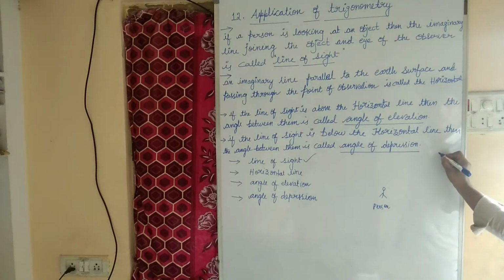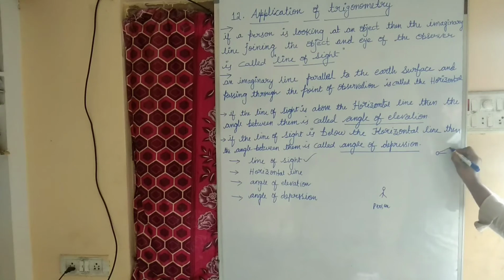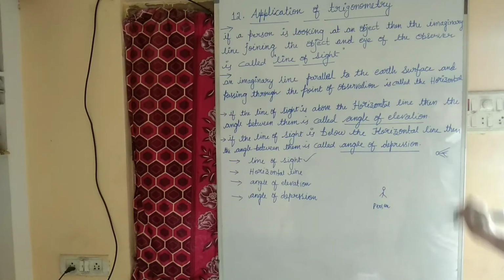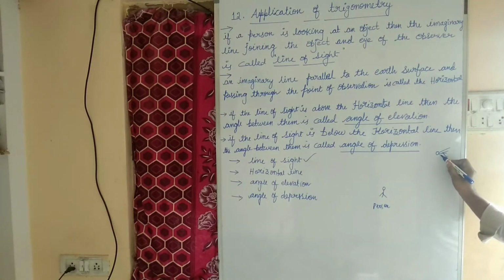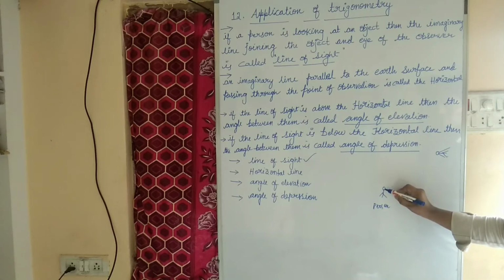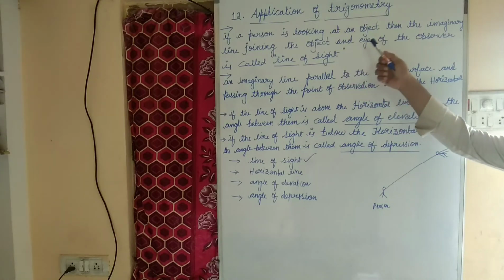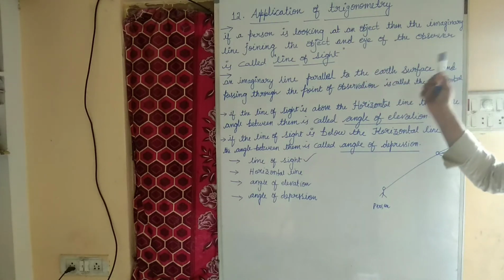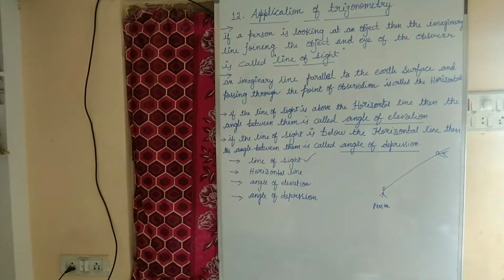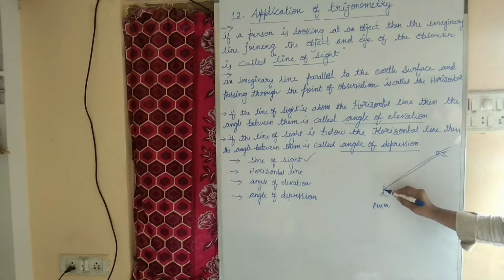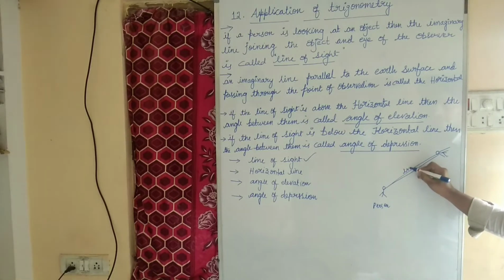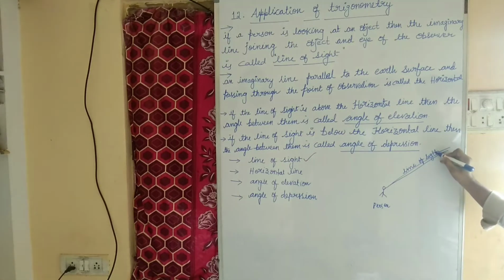Suppose here we have an aeroplane. This person is looking at the aeroplane. This is the imaginary line joining the eye of the observer and the object, and this line is called the line of sight.